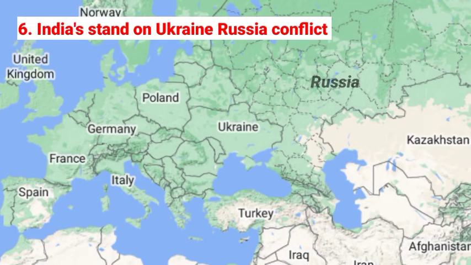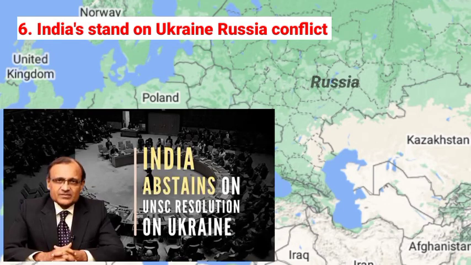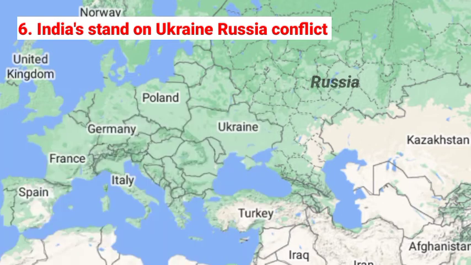India's stand on the Ukraine-Russia conflict. India has taken its stand by abstaining from voting against Russia in the United Nations. Russia is our strategic partner since independence. Here, India shows mature diplomacy. As I said before, the West cannot be trusted. Relations between India and the USA have had a lot of ups and downs.